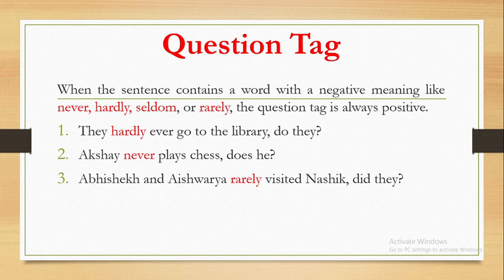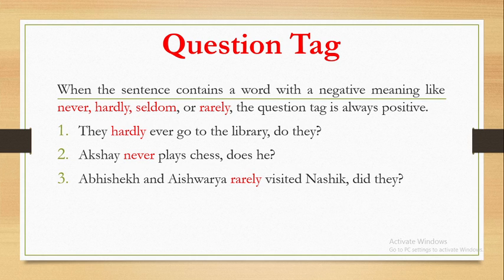Look at the second example. Akshay never plays chess. Since never is used, which represents the negative tone of the sentence, and Akshay, who is the subject, belongs to the male gender, the correct question tag will be does he.